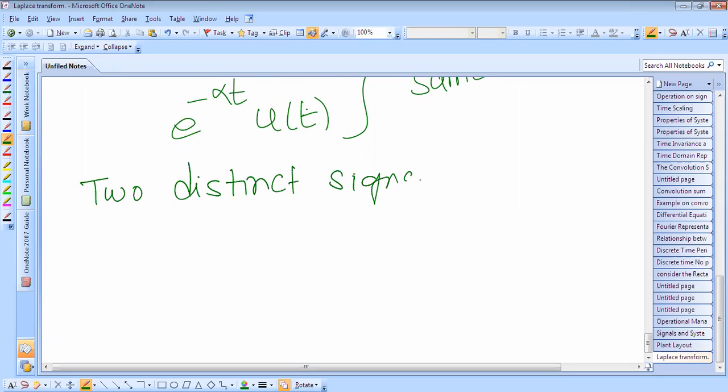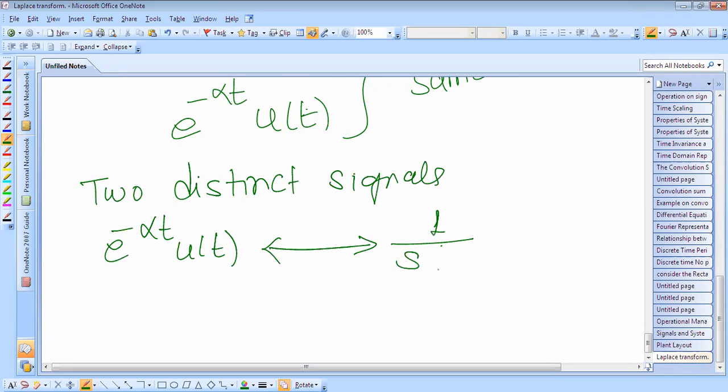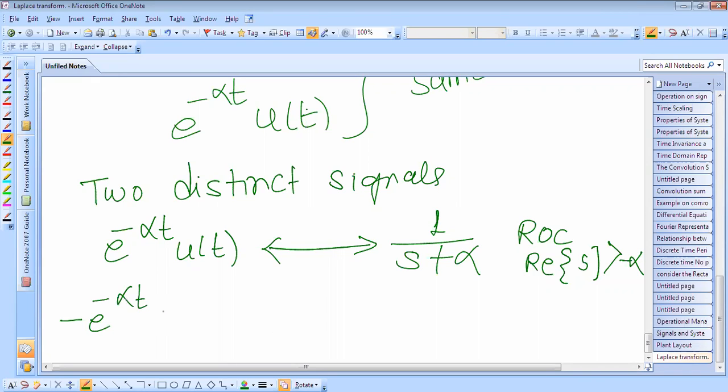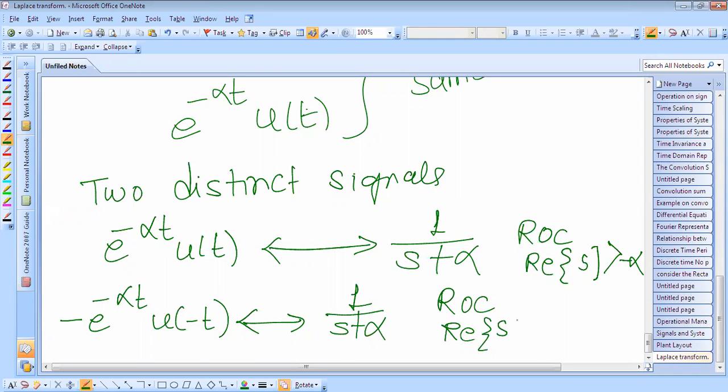For e raised to power minus alpha t u of t, the transform is 1 over (s plus alpha), and the region of convergence is the real part of s greater than minus alpha. For the second, the Laplace transform is the same, but the region of convergence is the real part of s less than minus alpha.